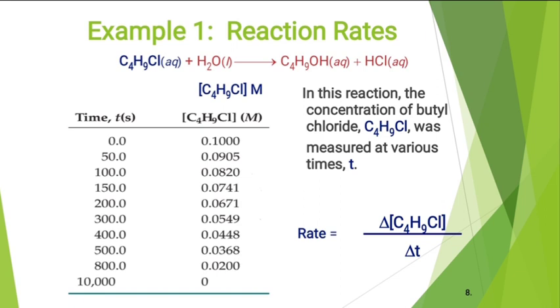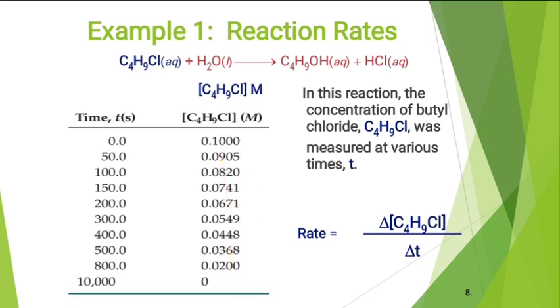C4H9Cl plus H2O in liquid form gives C4H9OH plus HCl. So this is our reaction, and in this table, time is given, and the concentration of butyl chloride is given.